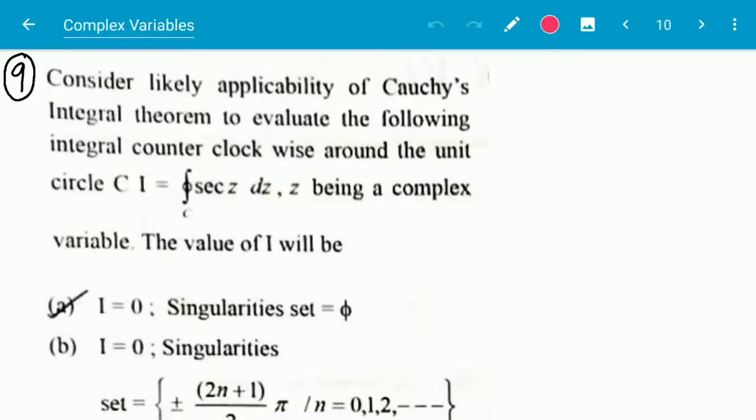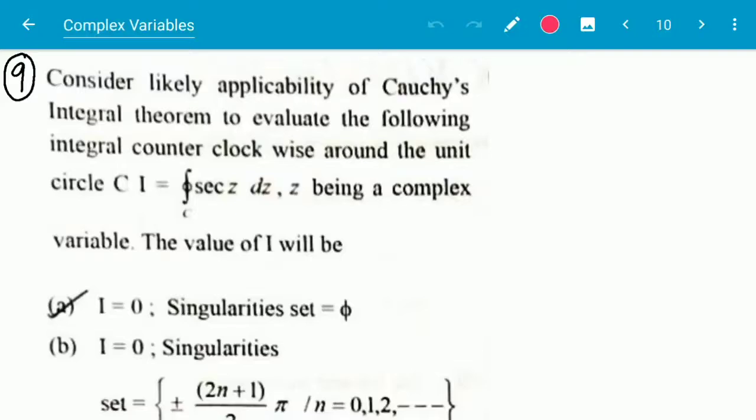Question number 9. Consider the likely applicability of Cauchy's integral theorem to evaluate the following integral counterclockwise around the unit circle C. I is equal to integral of sec z dz, z being a complex variable. The value of I will be equal to what?